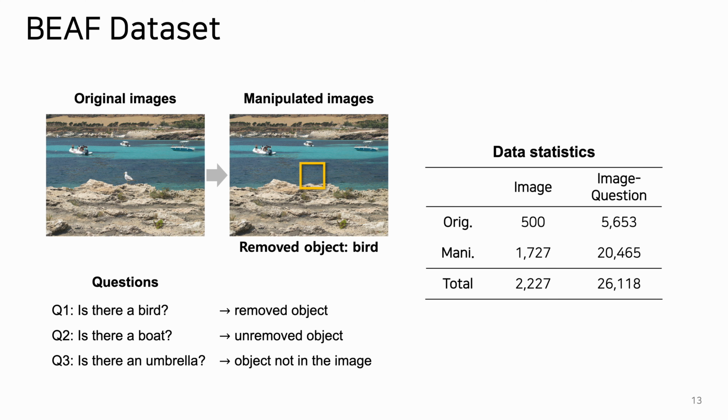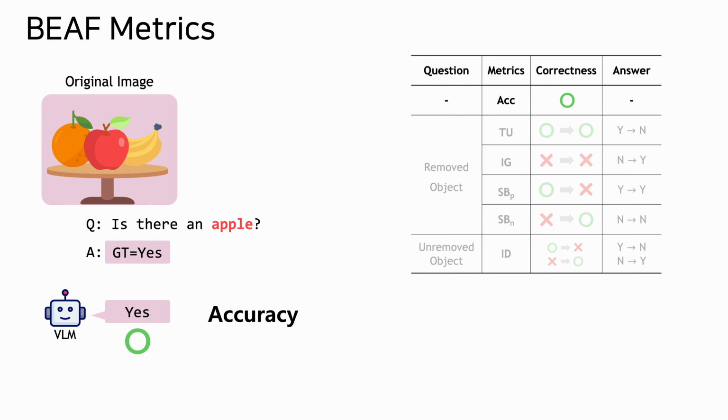BEAF has about 26,000 image-question pairs, including both original and manipulated images. The questions are designed to test three scenarios: the presence of a removed object, an unremoved object, and an object that does not appear in either the original or manipulated images. Based on our dataset, we propose change-aware metrics.